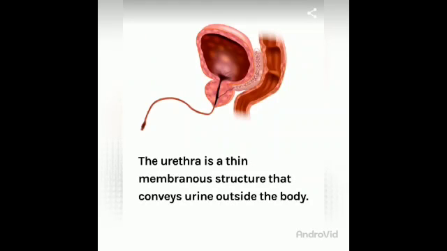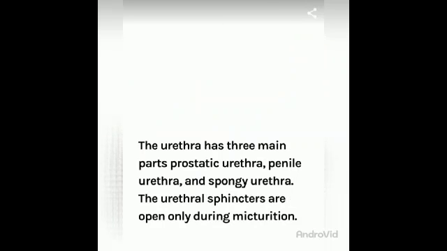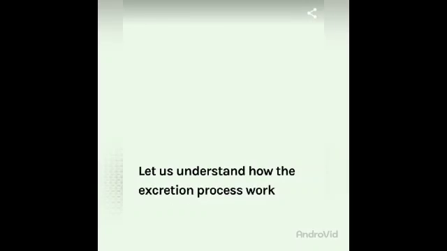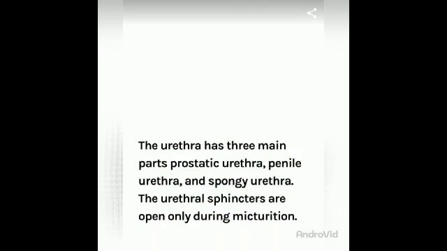The urethra is a thin membranous structure that conveys urine outside the body. The urethra has three main parts: prostatic urethra, membranous urethra and the spongy urethra. The urethral sphincters are open only during micturition. Micturition is the feeling of urination, so for that we use the term micturition.